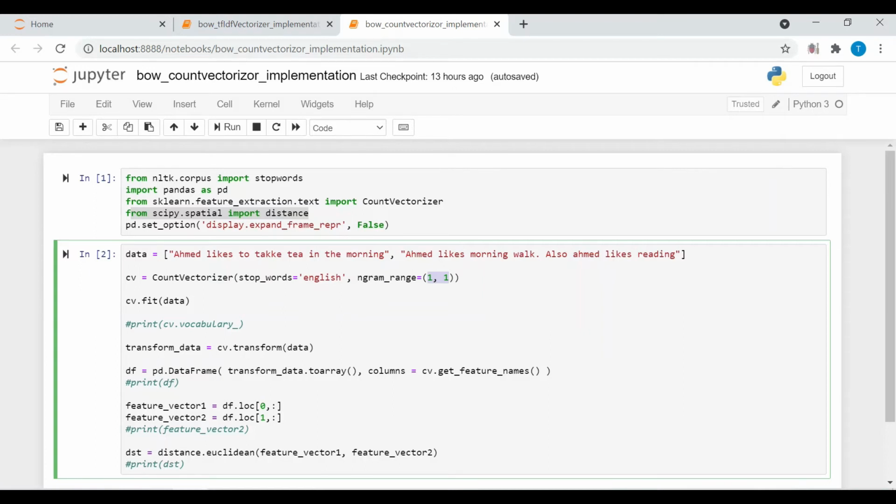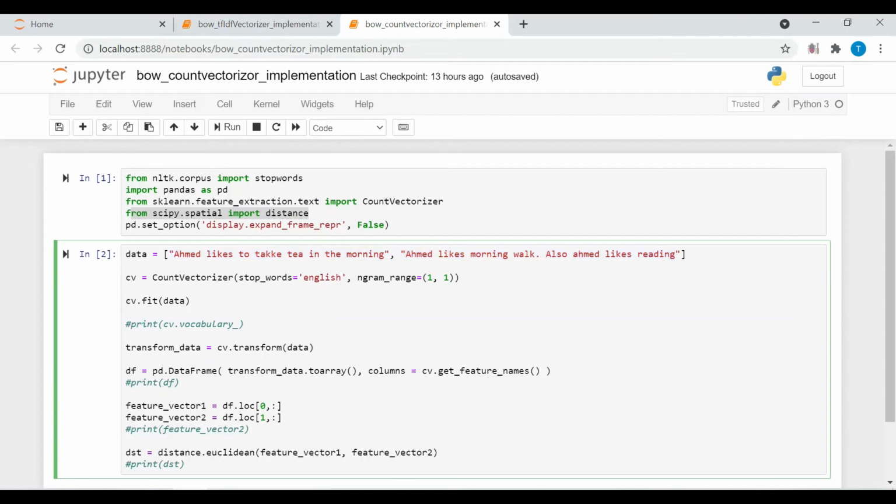Unigram, bigram and n-gram concepts have been explained in the first part of this tutorial. Then I am calling the fit function from count vectorizer. Basically, the fit function will create a vocabulary or dictionary for these two text documents. The vocabulary will contain all the unique words from these two text documents.